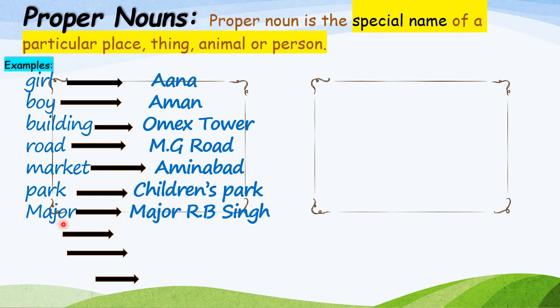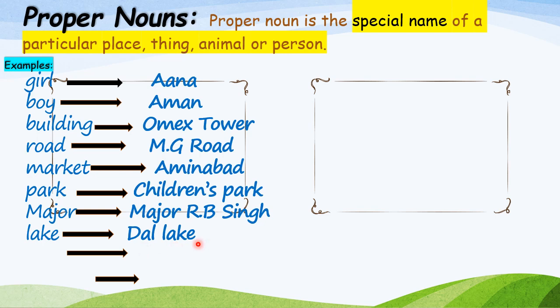Major. Major is a rank in the army. There are many majors in the army. But when I am saying Major RB Singh, that means I am talking about a person who is in the army, whose rank is major and whose name is RB Singh. Lake. A very famous lake in Kashmir.